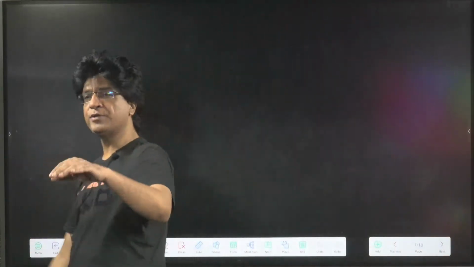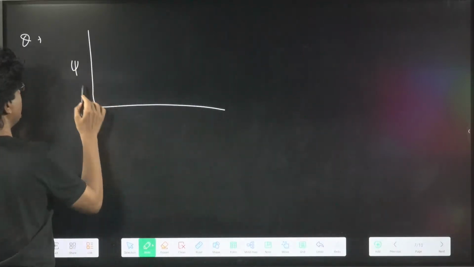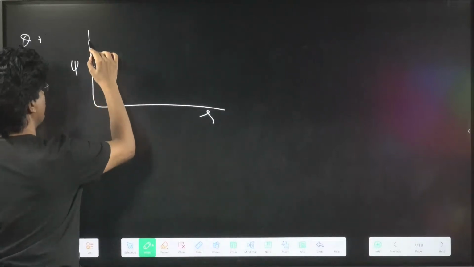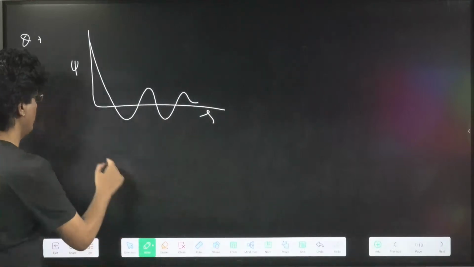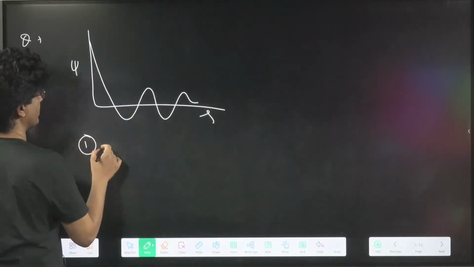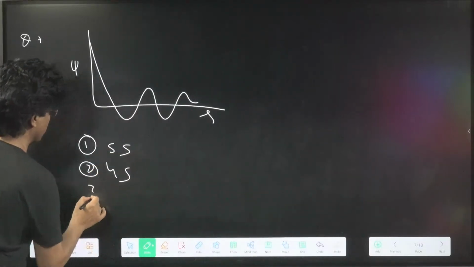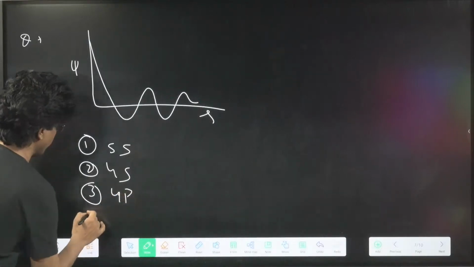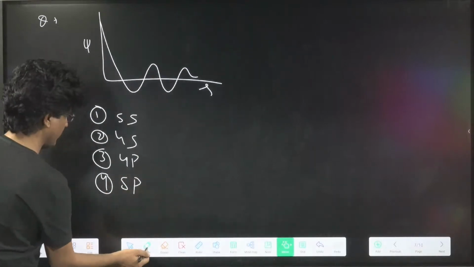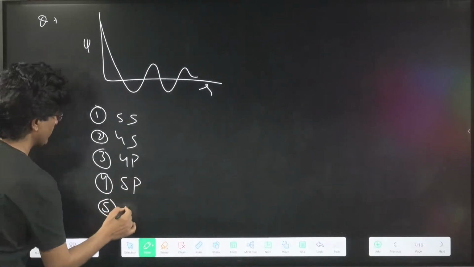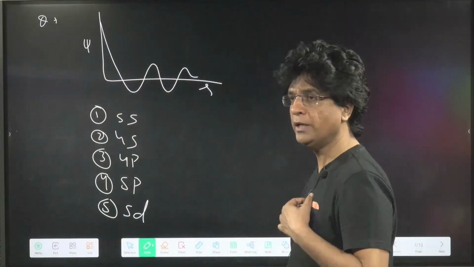Very good. So let me ask you some questions. Chalo. First of all, tell me that this graph, this is psi, this is say R, this graph belongs to which orbital or which subshell? First one, I'm giving you, this is 5s. Second, 4s, third, 4p, fourth, 5p, and maybe fifth one, say 5d. Come on, tell me one thing. Which one?